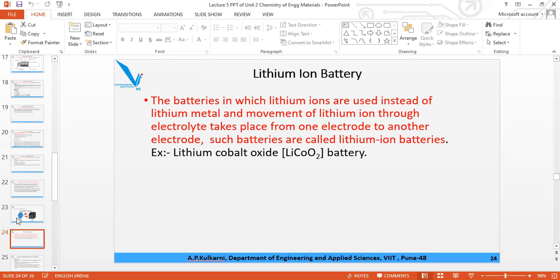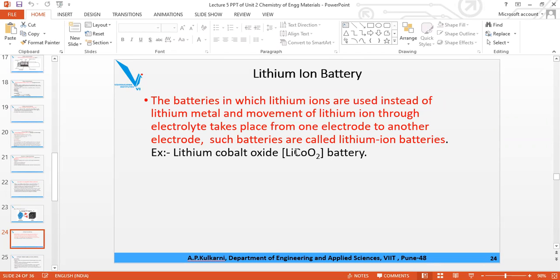Okay, so we'll take the example of the LiCoO2 battery. See here, slash is not there, so it itself acts as a cathode. LiCoO2 itself acts as a cathode. Therefore, it is called a lithium cobalt oxide battery. Slash is not there.